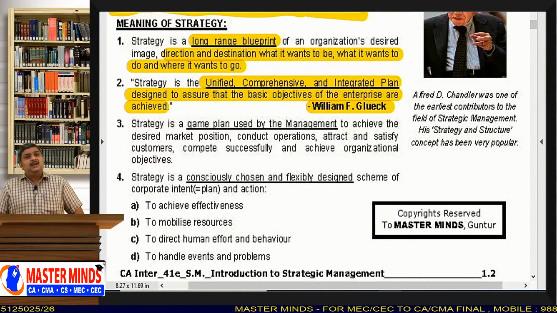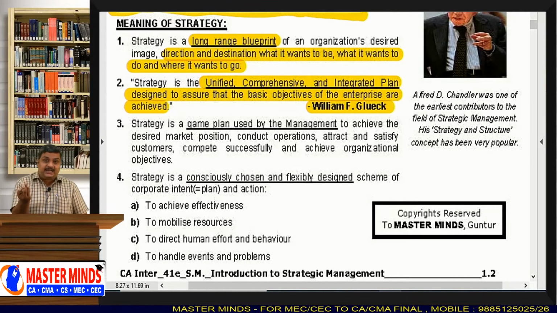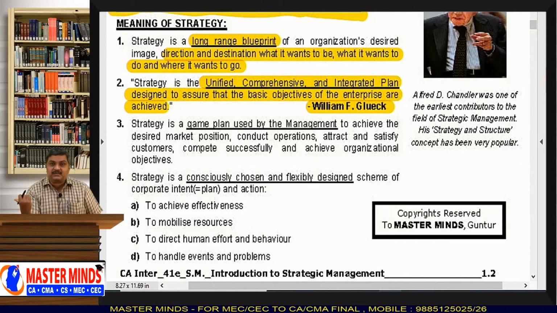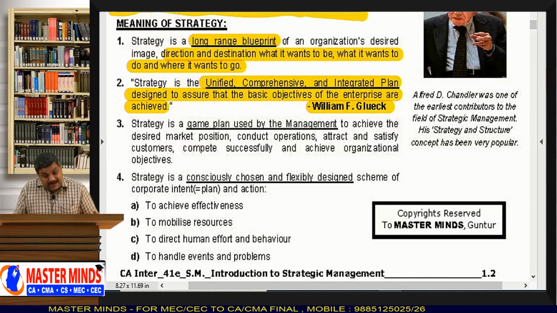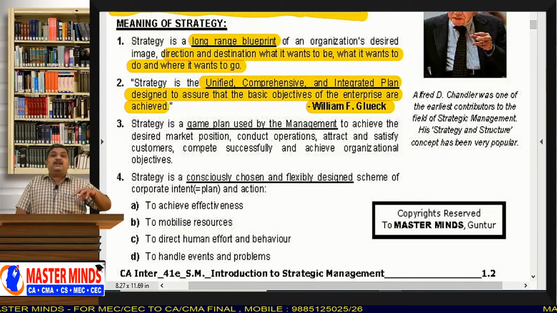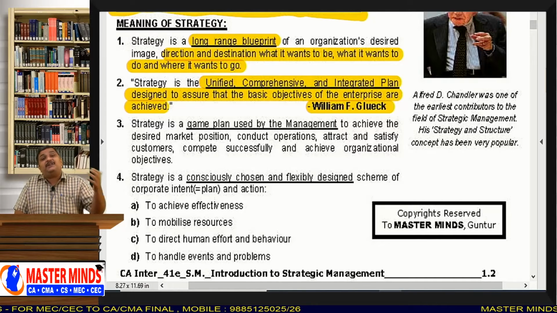What does that mean? A business will have a financial plan, a marketing plan, a human resource plan, a production plan, an operational plan. Likewise, a business will have a lot of plans. But all these plans should be included in the strategy. That means your strategy should have everything.